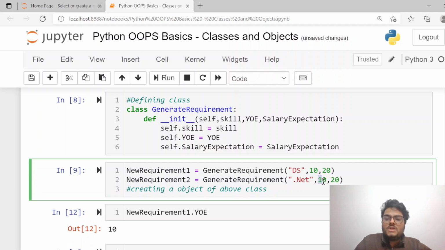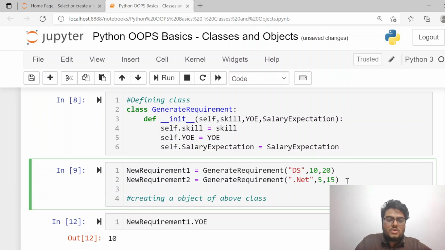What is your years of experience needed? 5-year guy you want. What is the salary you want to give? 15. You are looking for somebody who is a Java guy, right? So you come here and say new requirement 3.